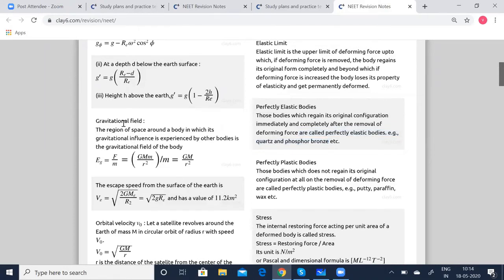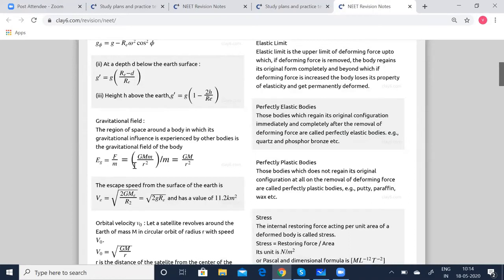Now coming to the gravitational field: the region of space around a body in which its gravitational influence is experienced by other bodies is the gravitational field of the body. So if I say Eg, that is the gravitational field with respect to the Earth. For example, it's simply the acceleration due to gravity. So that is equal to F by m.